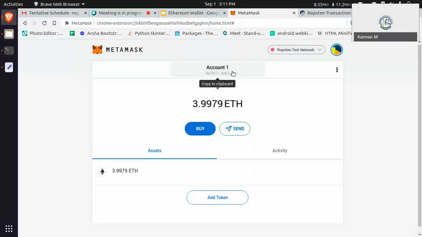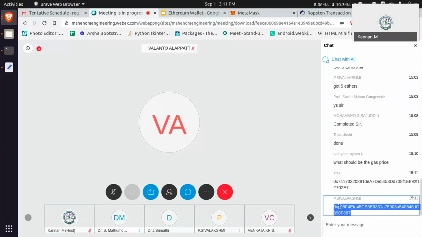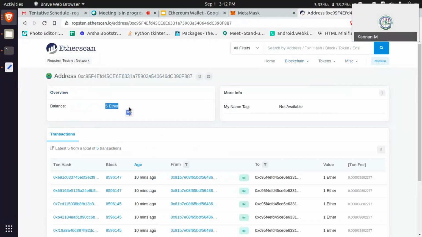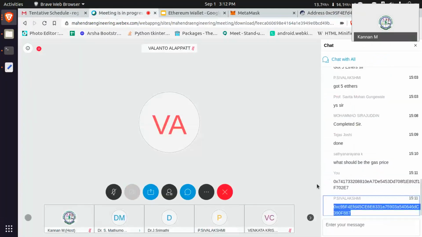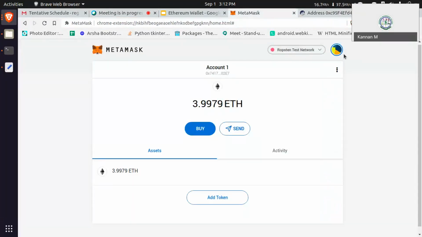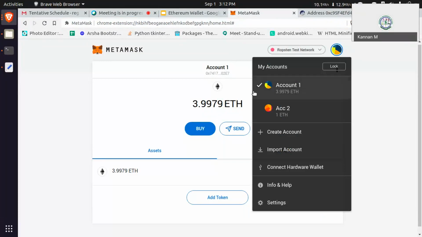Did you share it? Okay, I'm going to query this. Yeah, you have 5 ether. If you want to know your balance, just copy and then search it here. Now, account one is there. I want to transfer, so I have to click on Search. First, you need to confirm.